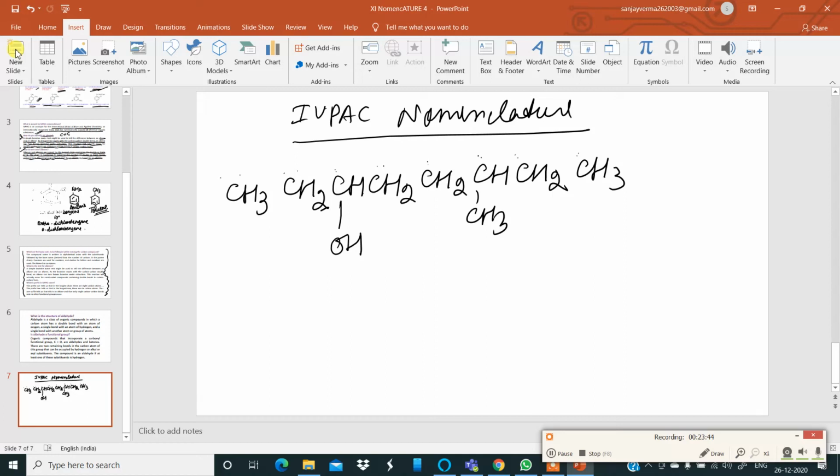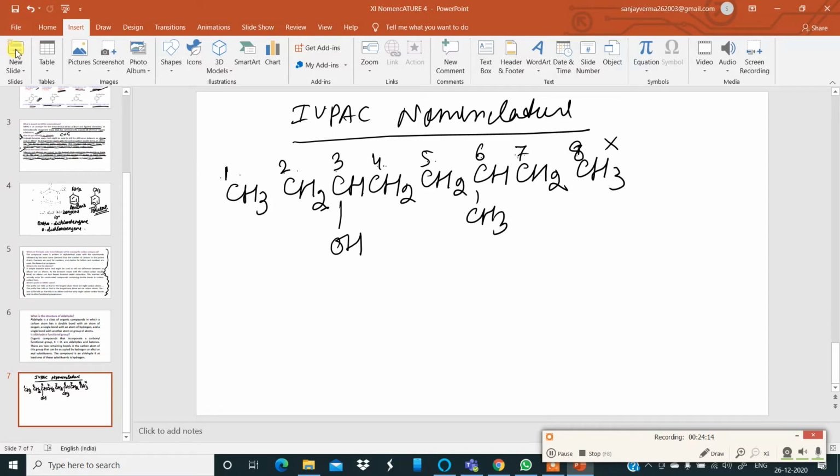The first thing to keep in mind is numbering the longest chain, but with the correct numbering from either side. We cannot number from here because the functional group is far away from this carbon. So that is why we number from this carbon: 1, 2, 3, 4, 5, 6, 7 and 8.